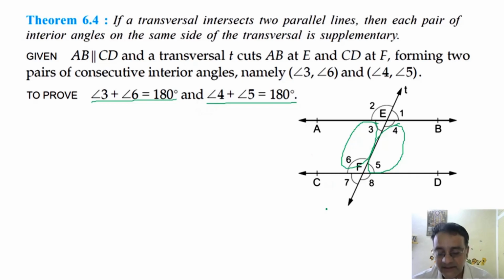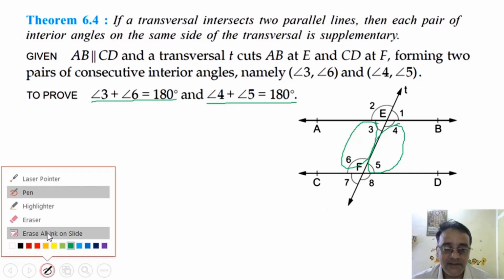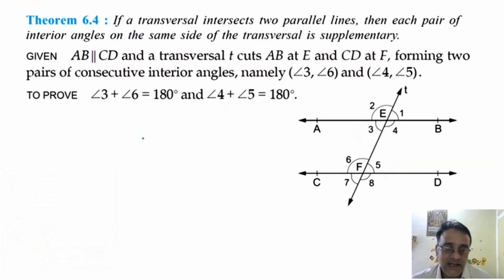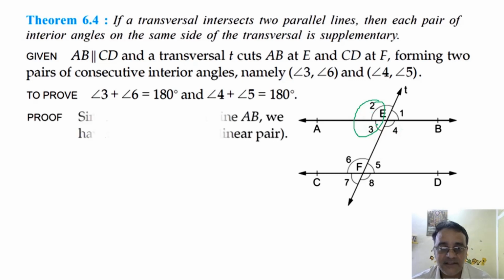Now in this proof also there is no construction. Now let us start with angle 3 plus angle 6 is equal to 180 degrees. To prove it, look at the sum of these two angles. What is the sum of these two angles? 180 degrees. Why 180 degrees? Linear pair. Okay, fine. See, you can solve in two ways. Either you can take these two or these two. The best is this one.